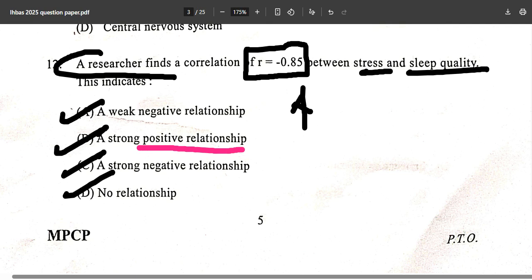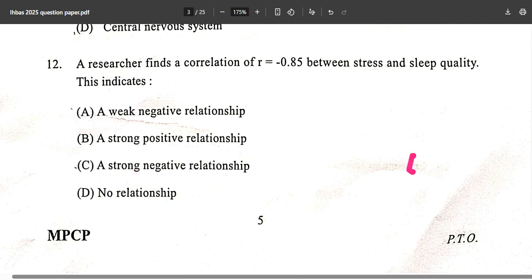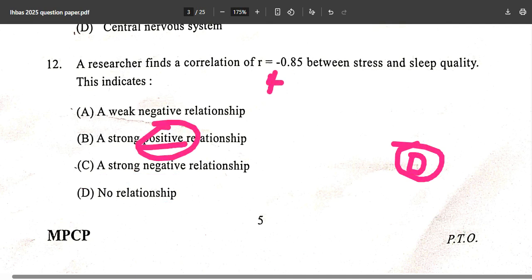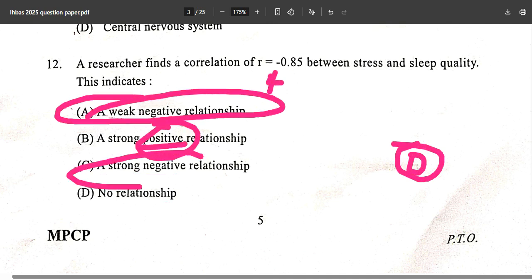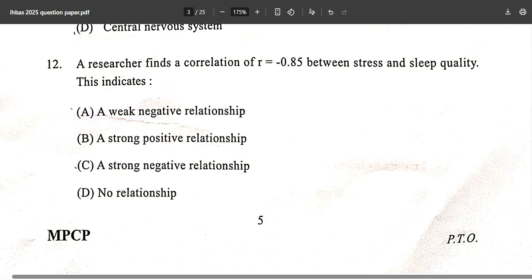Is it a positive relationship? No relationship? No, we cannot justify that, because we are not getting a 0 correlation. A strong positive? No, it has a negative sign. So a weak negative and a strong negative relationship. What is the correct answer? The correct answer is option C, a strong negative relationship.